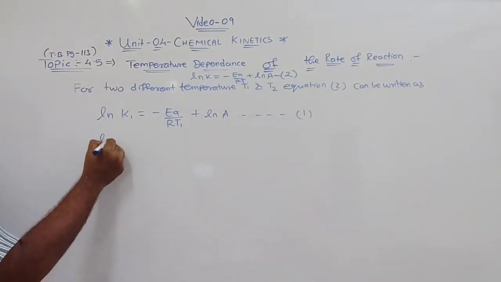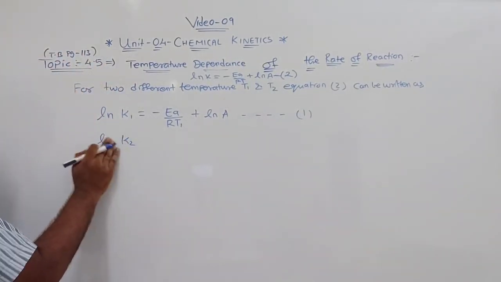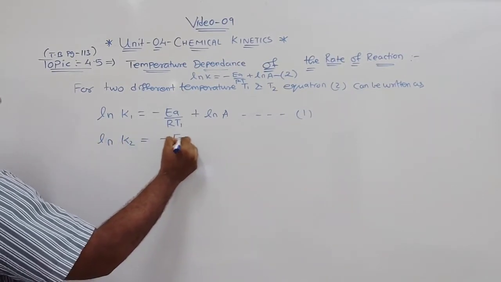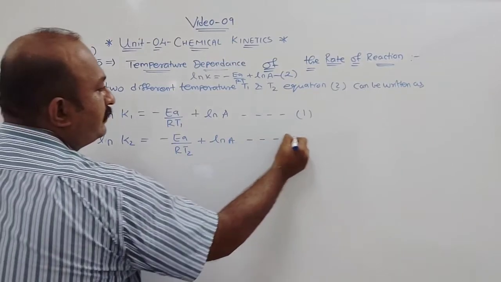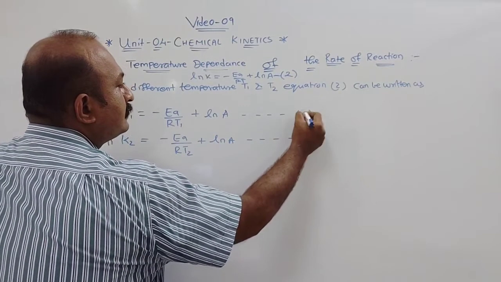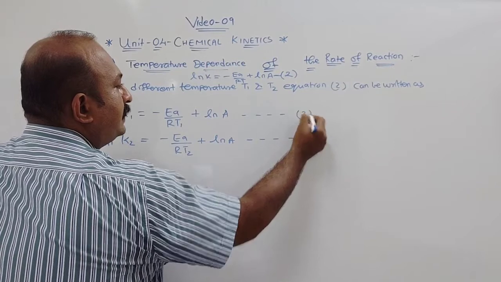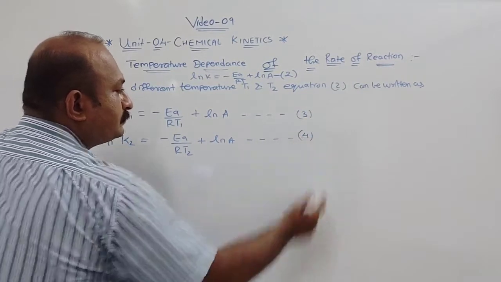And for temperature T2, ln k2 is equal to minus Ea by R T2 plus ln A. This I will give as 4.